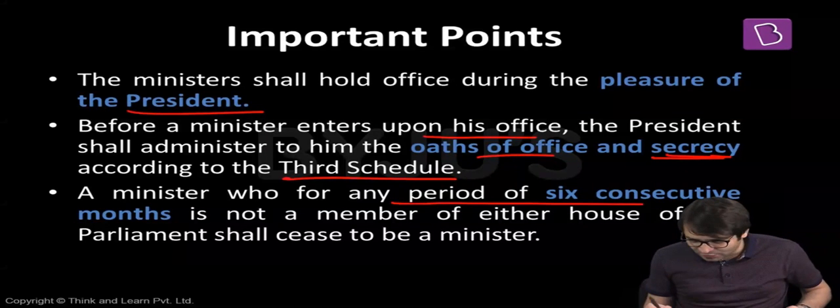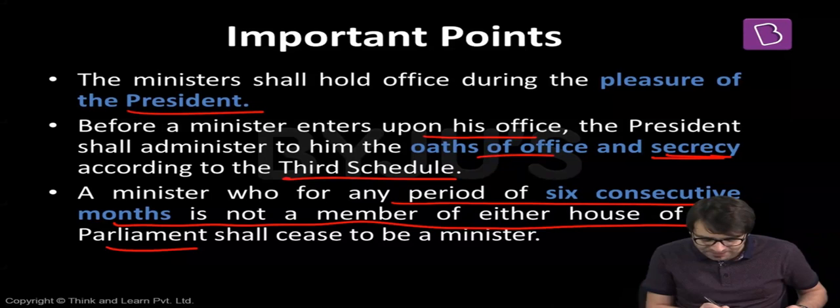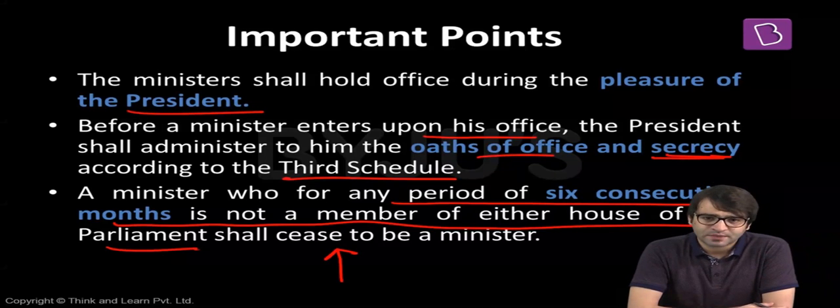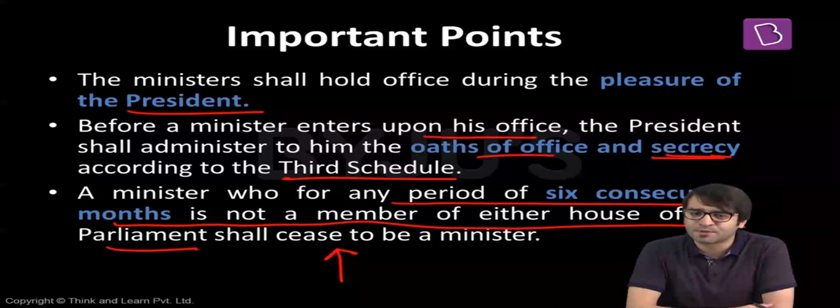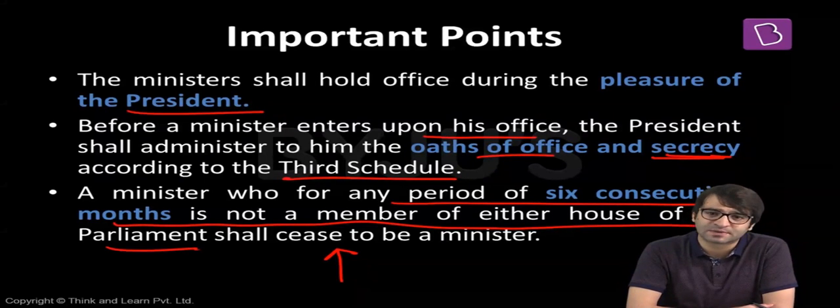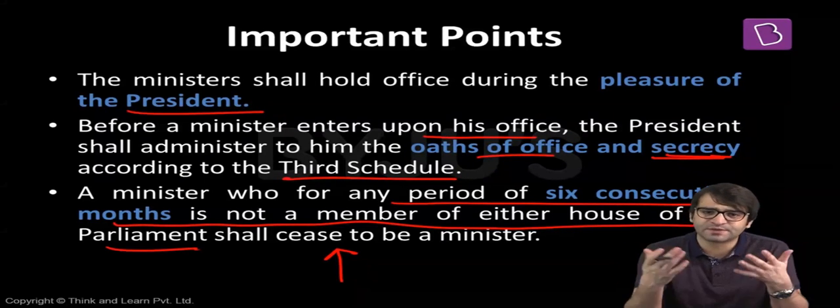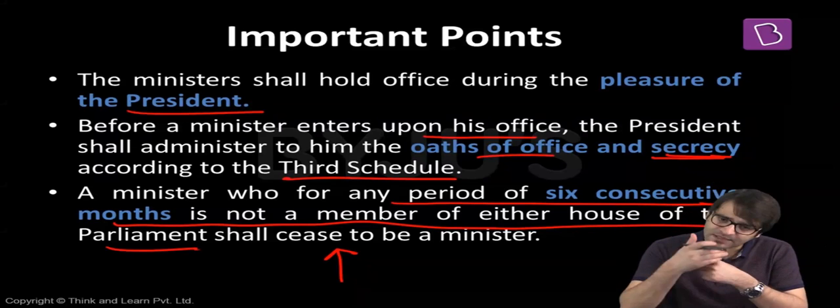Any minister who for any period of 6 consecutive months is not a member of either house of the Parliament, he shall cease to be a minister. Let's say, for example, Manohar Parrikar. He was a chief minister of Goa, but then he was brought to the centre. He was not a member of Rajya Sabha or Lok Sabha. He was administered oath of office and secrecy by the President, and he was appointed as the defense minister of this country, despite the fact that he was neither a member of Lok Sabha nor Rajya Sabha. Later on, he got elected to Rajya Sabha and he continued as the defense minister.